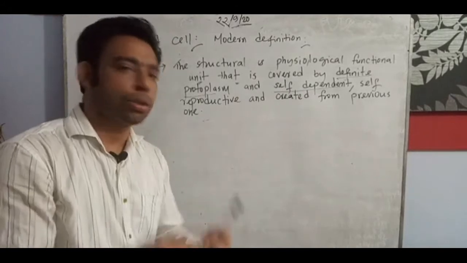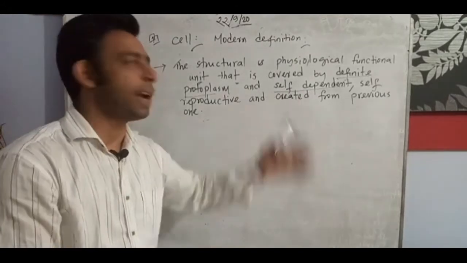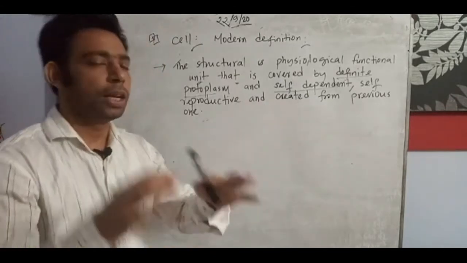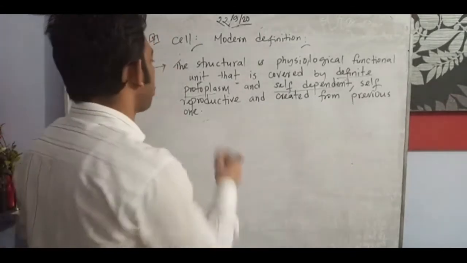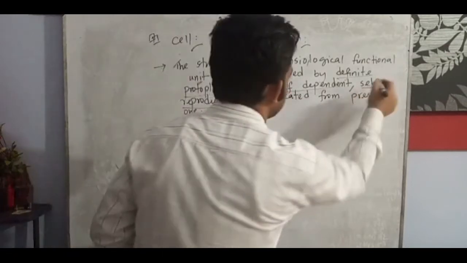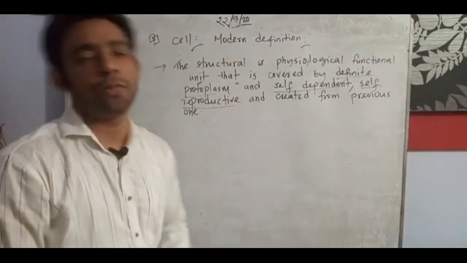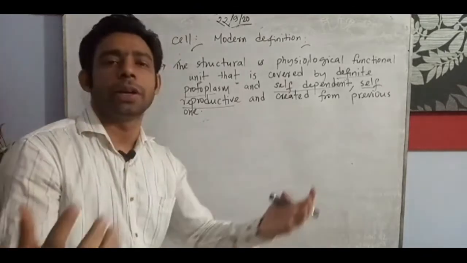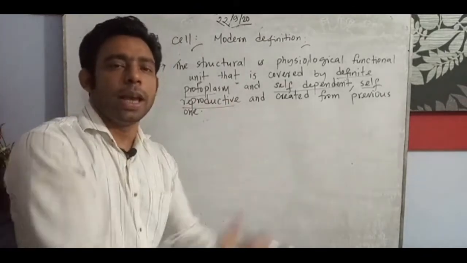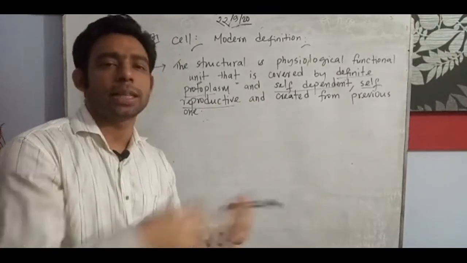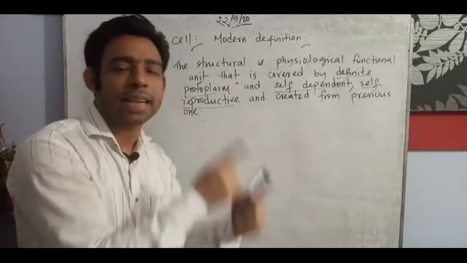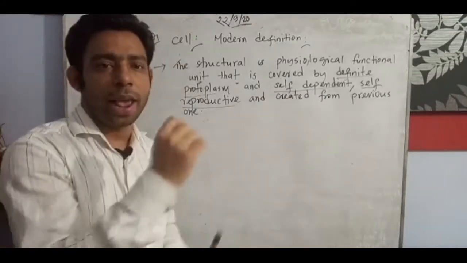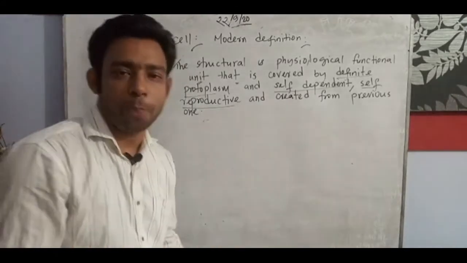Okay, so they have that quality. Being self-dependent is a very important and prominent feature of them. And self-reproductive, that means the cell has the capability of reproducing itself. That is, one cell divides into two cells, divides into four cells, divides into eight. That way we know the cell division process, and that process is actually done by each and every cell through its self-reproductive system.